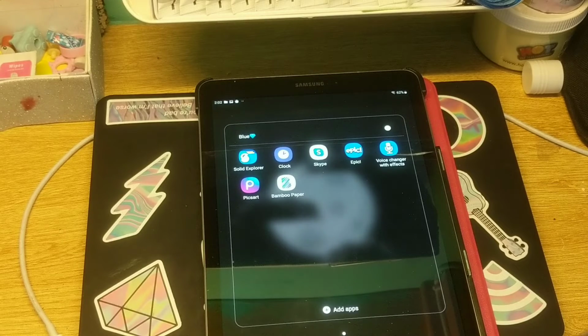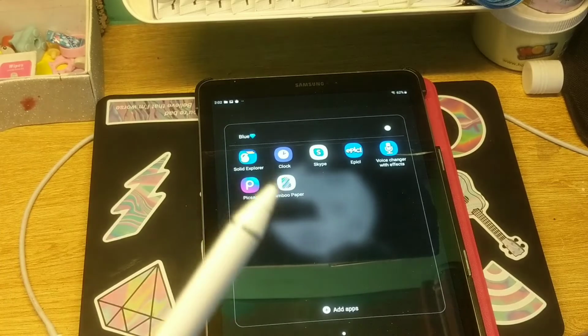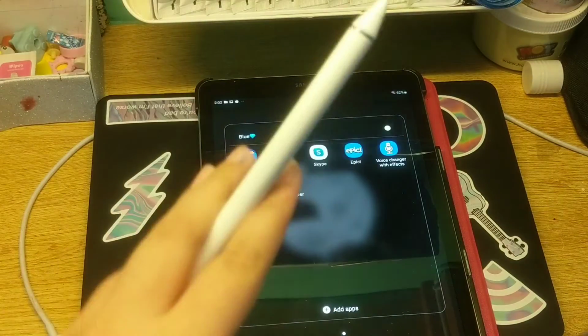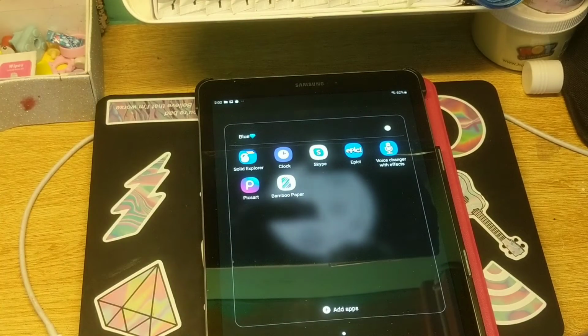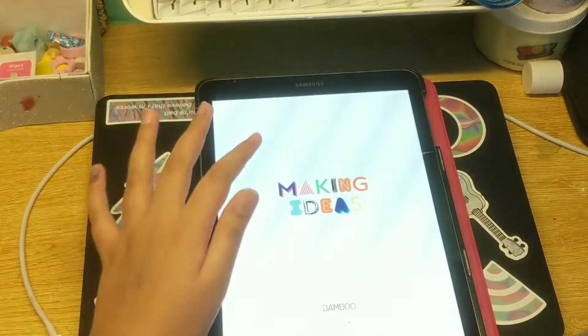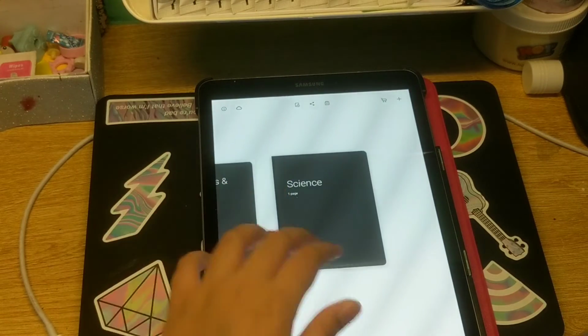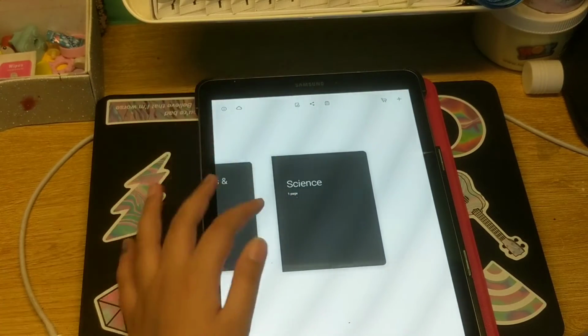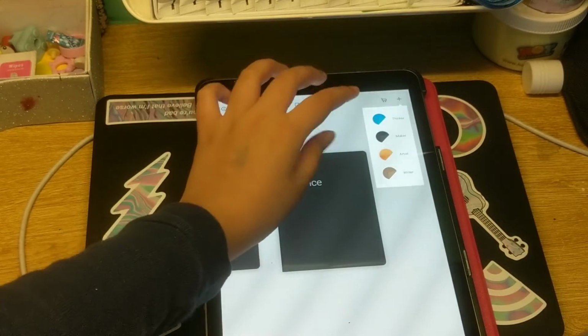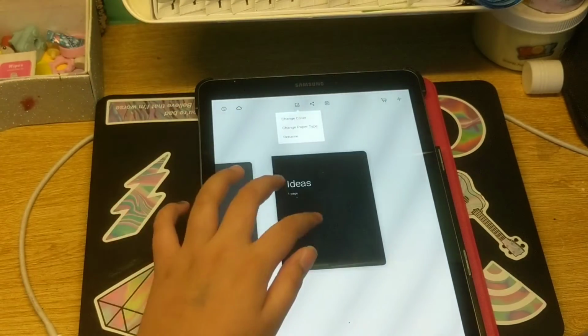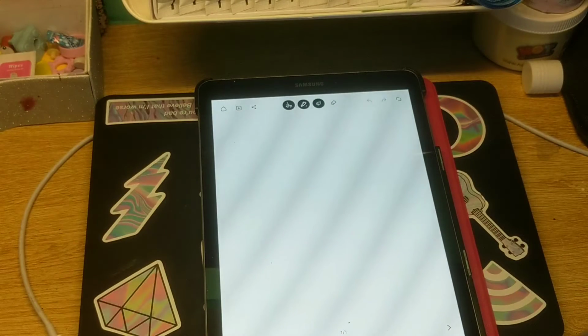Now this is a really, really good note-taking app that is like GoodNotes if you have an Android. If you have an Apple, go ahead, use GoodNotes because it's amazing. But if you want a free version as well, you can use Bamboo Notes or Bamboo Paper. Now basically, Bamboo Paper is like a note-taking software. See right here, making ideas, and I use it for all my subjects, so let me just create a new notebook for y'all. So there we go, and we've opened it up.